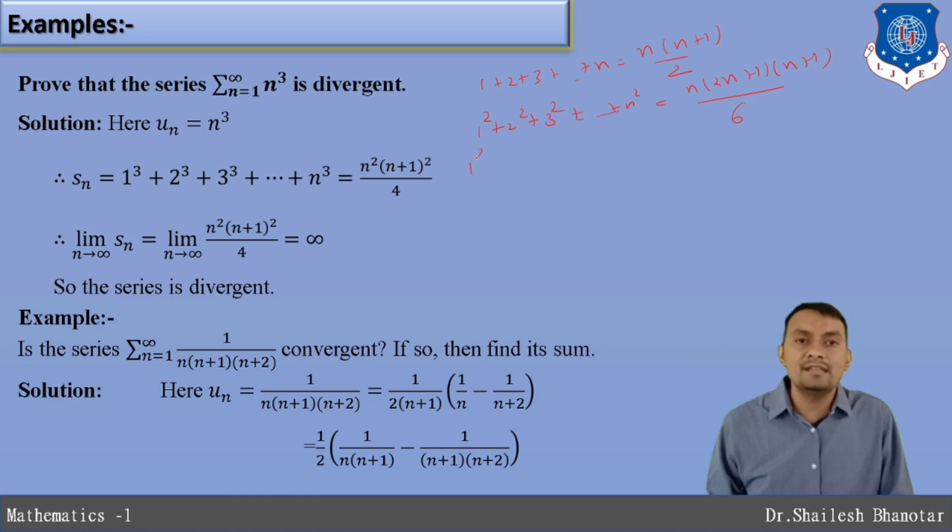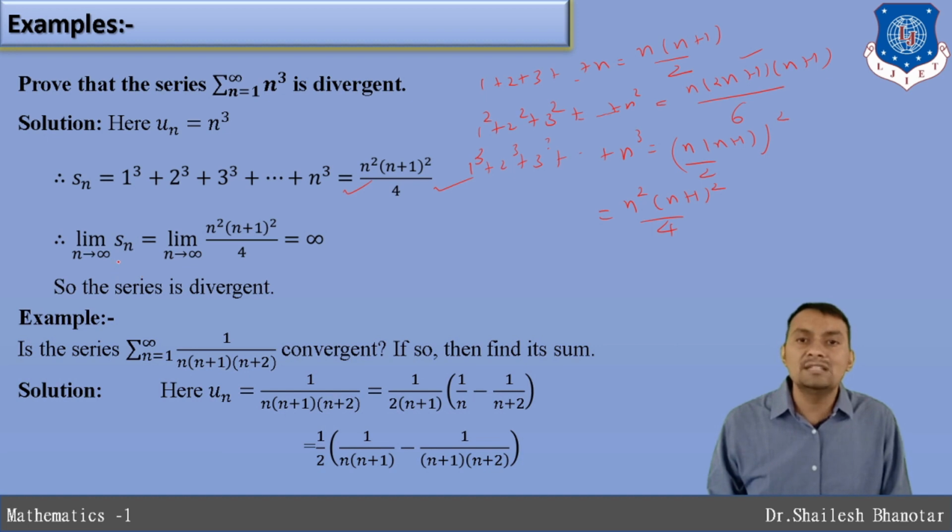Suppose we are given 1 cube plus 2 cube plus 3 cube and so on up to n cube. What you are going to get is the square of the first sum: n into n plus 1 divided by 2, raised to power 2. When you simplify, it is n square into n plus 1 square divided by 4. That formula will help you determine the sum of the finite terms. So let us understand this, and that can be written.